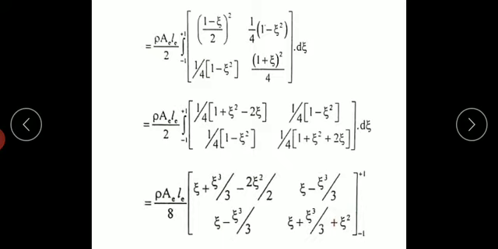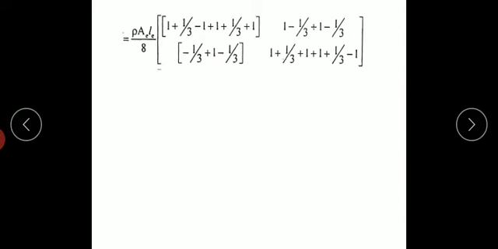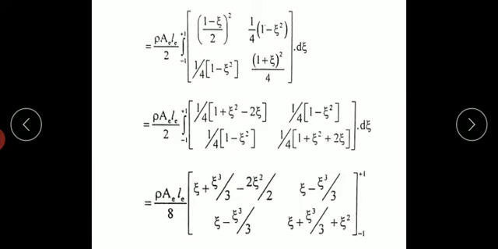So this is zeta square by 2, but here already I have a 2 by 2 and these 2 both cancel, what remains is zeta square. If I cancel these two things I am left with zeta square. The same thing here, he wrote directly zeta square. After this I am going to apply the limits, -1 to +1. So how to apply the limits: I need to consider the total, zeta plus zeta cube by 3 minus 2 zeta square by 2, with the +1 and then -1.